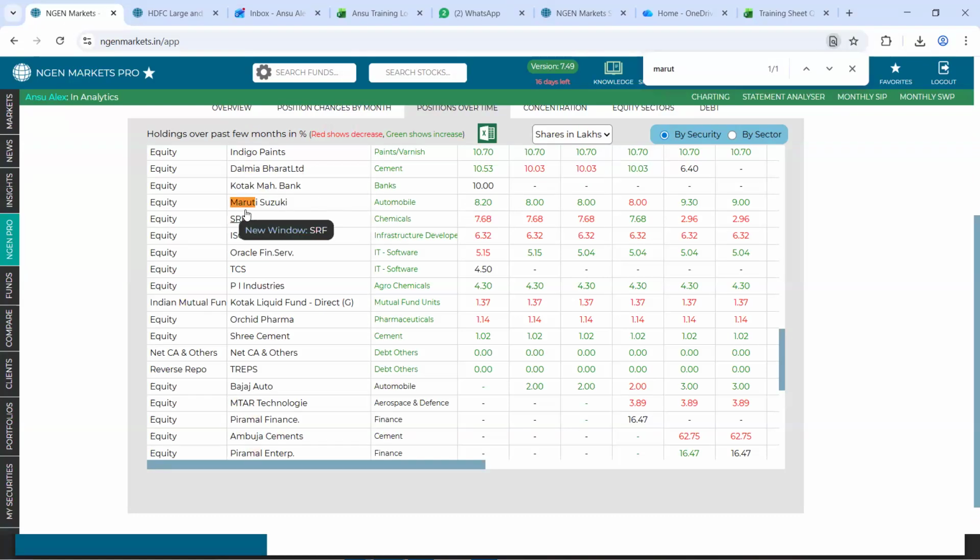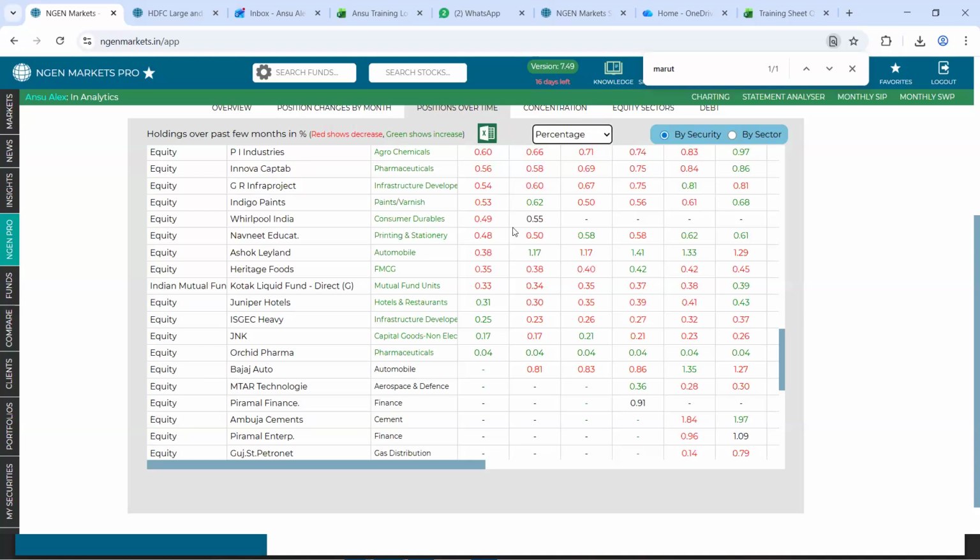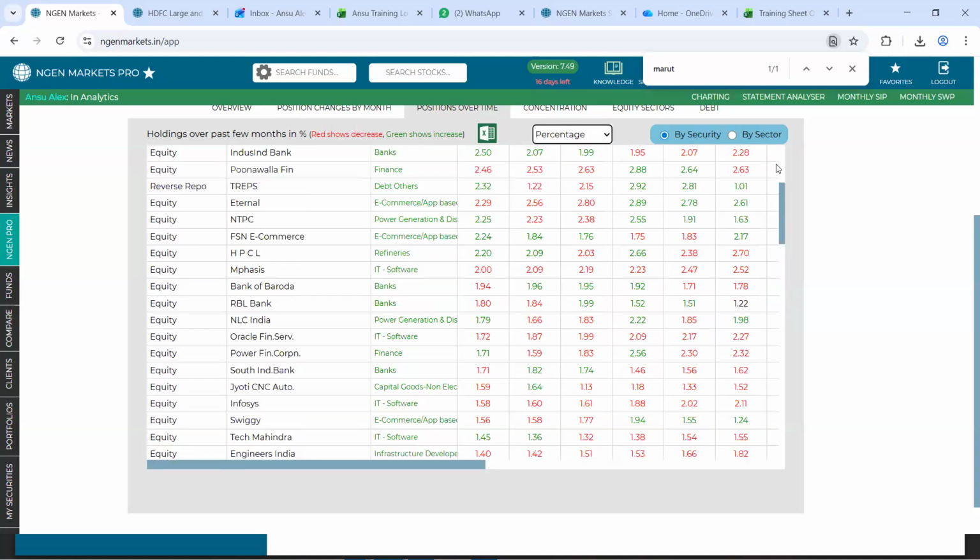Right here, you could see Maruti Suzuki that we are looking upon. You can see the shares, which was to an extent of 8 lakhs, came up to 8 lakh 20,000. Hence, we could say that there has been a change in terms of the shares. They have bought more shares of Maruti Suzuki. Hence, we were able to see a total percentage change for this respective stock as well.